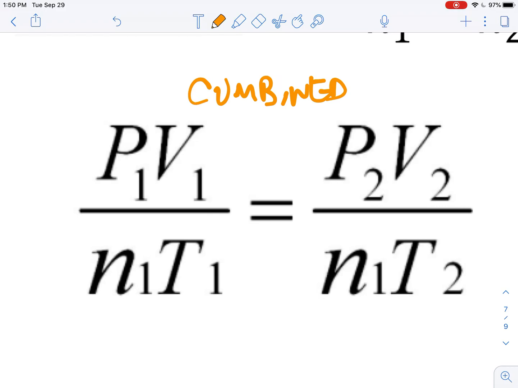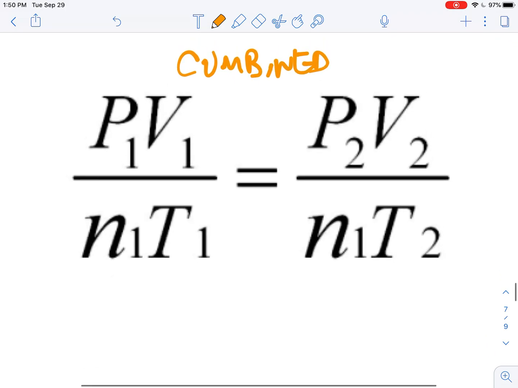And I suppose they could give you questions where they give you 4 different variables and then change 3 of them and expect you to figure out what's what. But I doubt it. Why? Because really the combined gas law gets kind of annoying when you start to get to lots and lots of these different variables. So instead what we are going to do is, instead of doing the combined gas law, let's